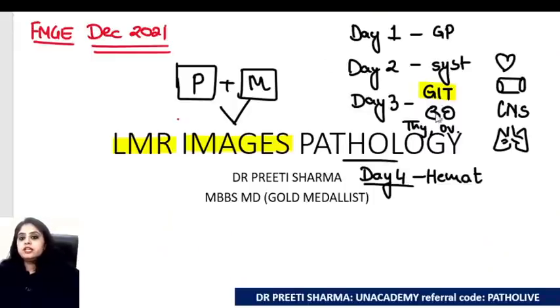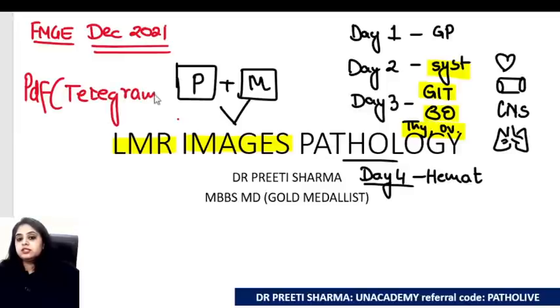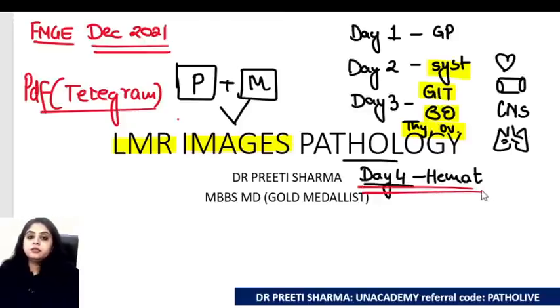So we are done with GIT, done with kidney, done with thyroid and ovary. So systemic path images are done. All of you know that every day I'm sharing the PDF on the Telegram group along with every session that we are having. Tomorrow around the same time I will be uploading another video which will be to do with all the RBC, WBC, platelet, the hematology part, and I hope you guys are benefiting from that.